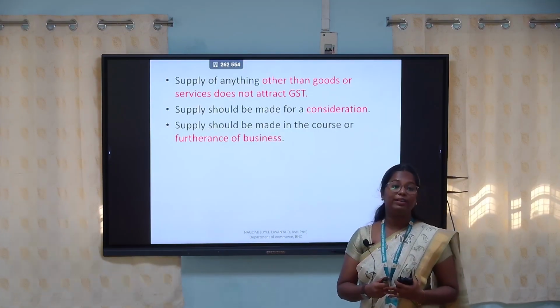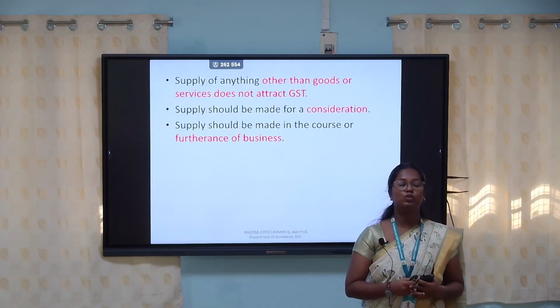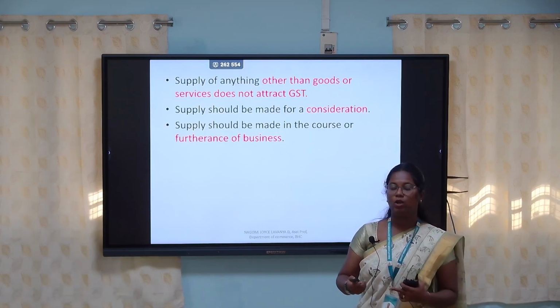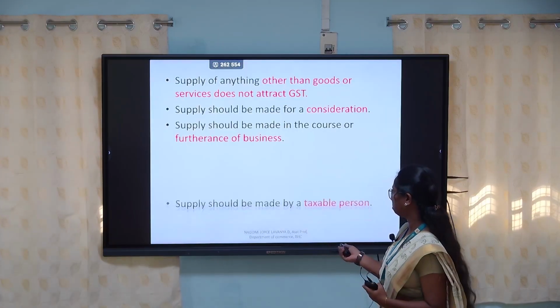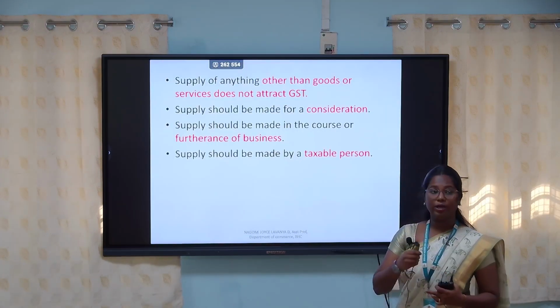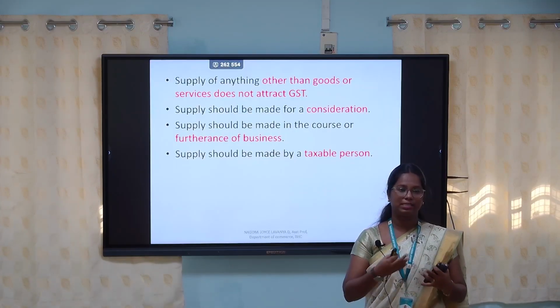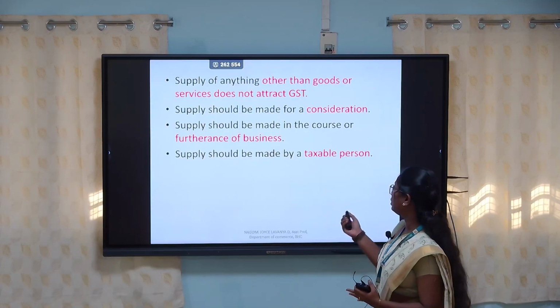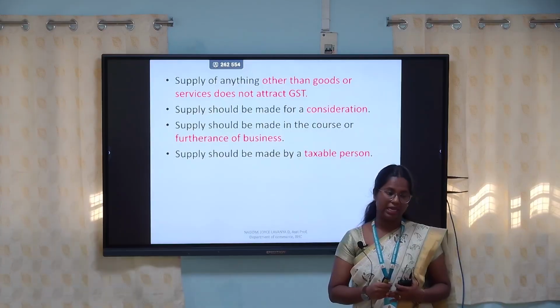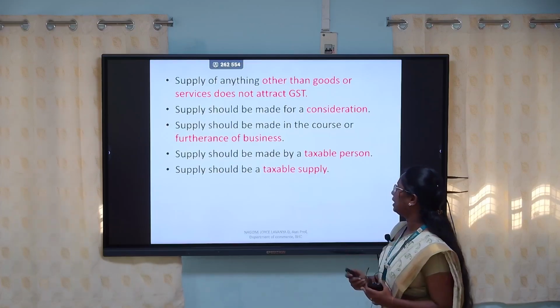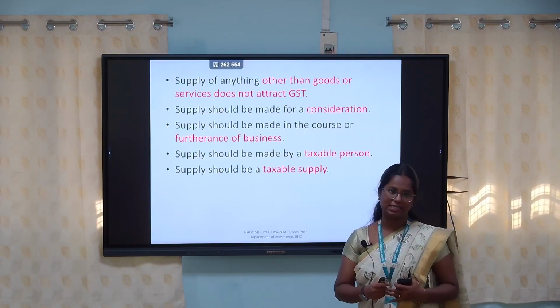Then whatever supply you are making has to be exclusively for the business or for the furtherance of business, not for personal use. Whatever transaction is happening here, the supply of goods or services, has to be done by a taxable person. Here the taxable person means the person who is registered under GST. And the supply should be a taxable supply.